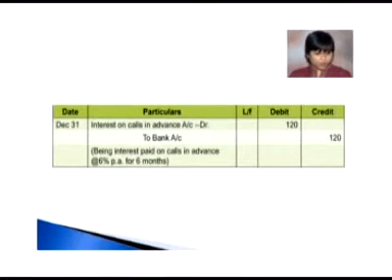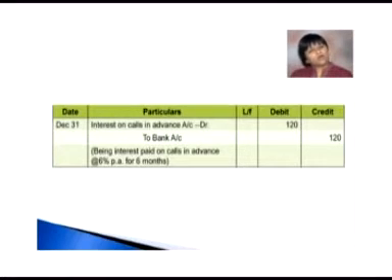So on December 31, interest on calls in advance account will be debited against the bank account, and what will be the amount? Interest will be paid on ₹4,000 at the rate of 6% for how many months? 6 months, because the call was received on July 1. It was due on December 31.